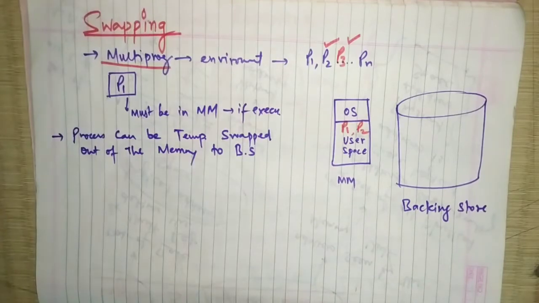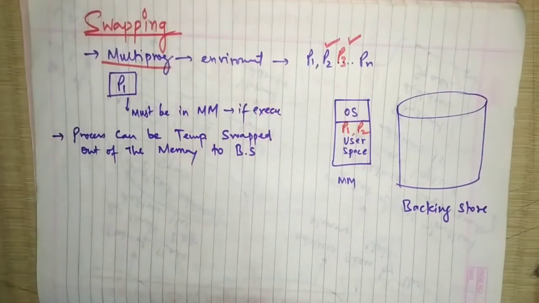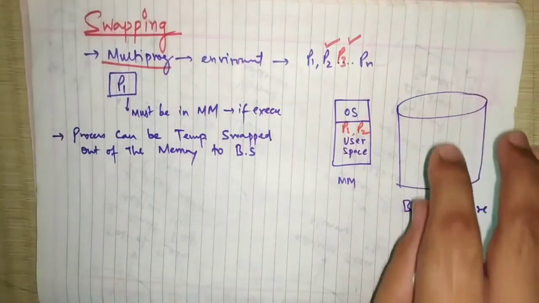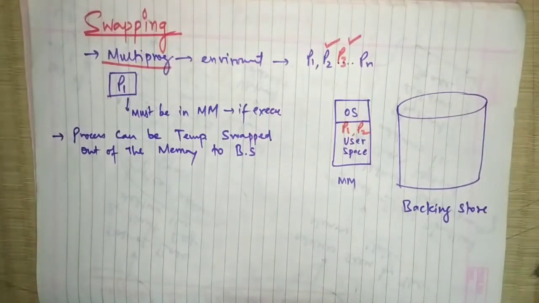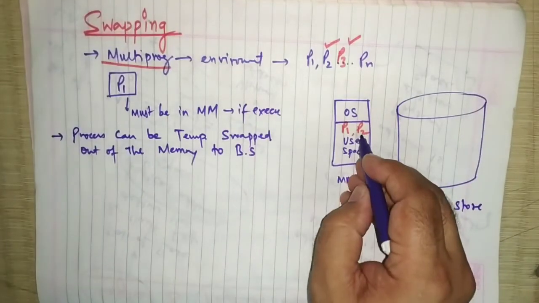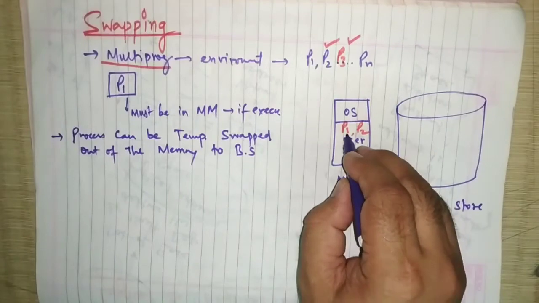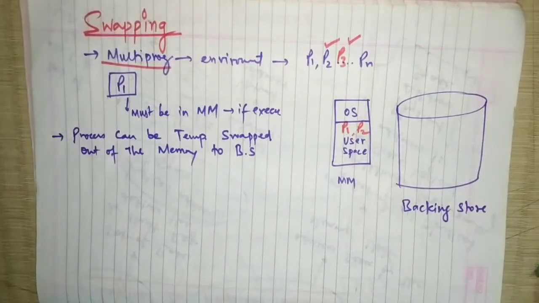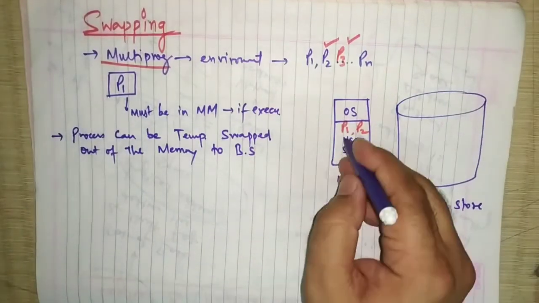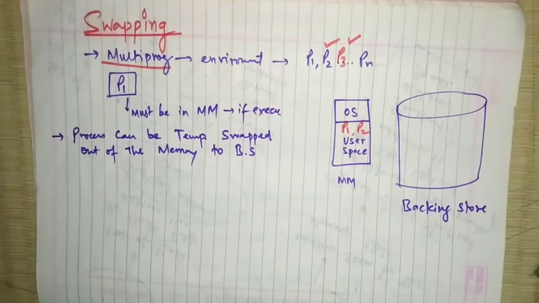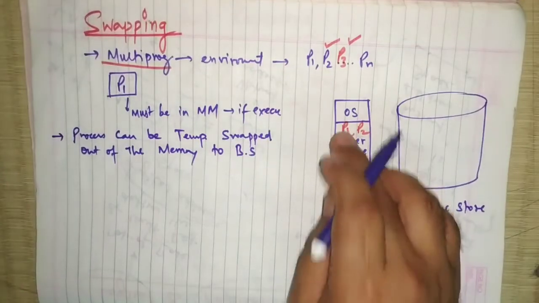Now the process can be temporarily swapped out of the memory to the backing store. First we'll try to understand what is backing store. For example, if P1 is not required right now, or P1 is accessing input output IO services, then right now it is not using the main memory, and there is no need to stay in the main memory.